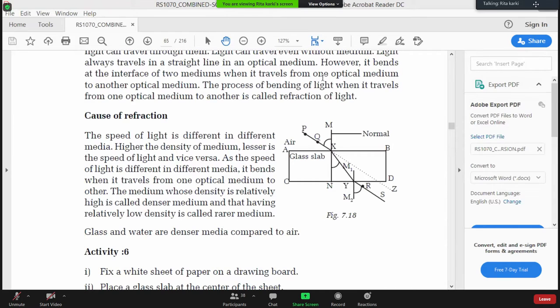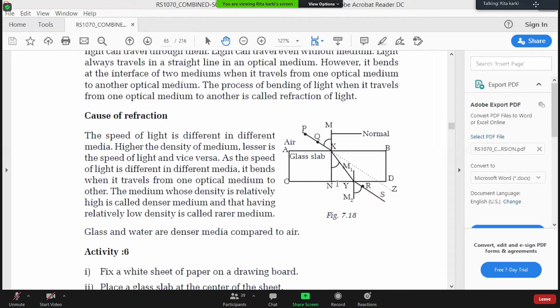bend towards the normal. Similarly, in the next case, the light is passing from the glass slab to the air. That means it is passing from the denser medium to the rarer medium. So in the second case, whenever light is passing from the denser medium to the rarer medium, the refracted rays of light will bend away from the normal. So this is the scenario for the refraction of light.